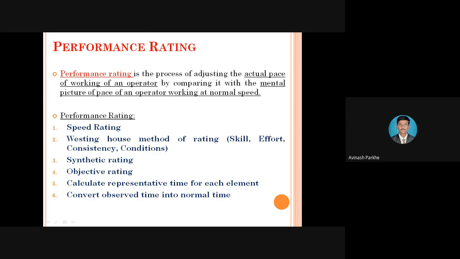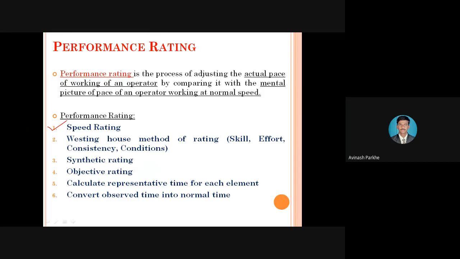And in that, again, there are different types of methods which are considered under the performance rating concept. These are the different steps or methods through which you can go for the performance rating of that particular operator. Through these 6 techniques, or these 6 methods, we can check the performance of the operator. Now, the first one is called speed rating.